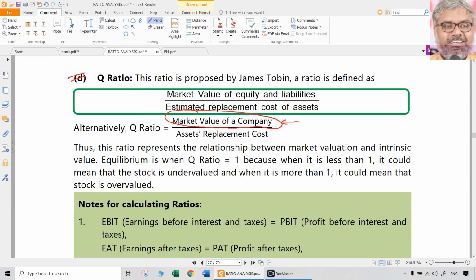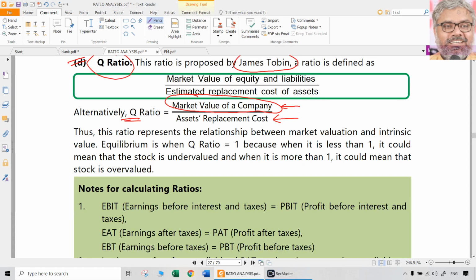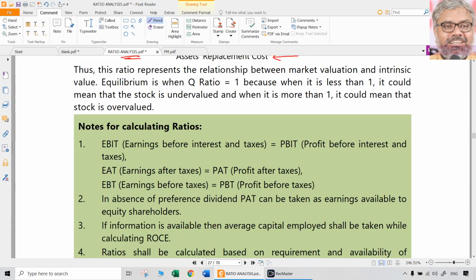Denominator is the biggest tricky point. Assets replacement cost. Who knows that? Investors, how can they know the asset replacement cost? That is absolutely rubbish. That is why I say Q ratio is not something that can be calculated normally in real life. If it is given, of course, yes. If you have information, then you can find out, as James Tobin has told, this Q ratio. So market value of the company or market capitalization of the company divided by the replacement cost of the assets, not the book value of the assets, replacement cost of the assets. If you take that, that will be taken as Q ratio.